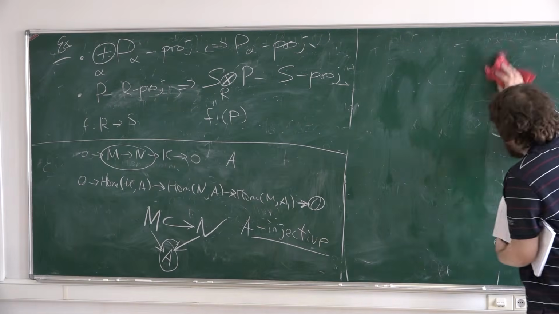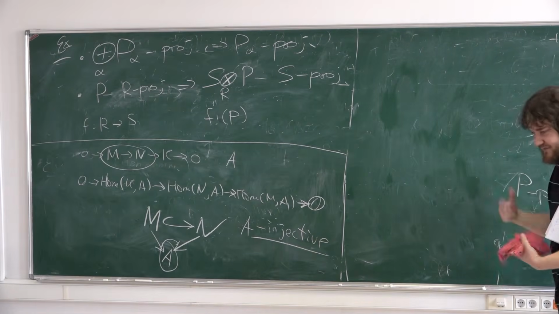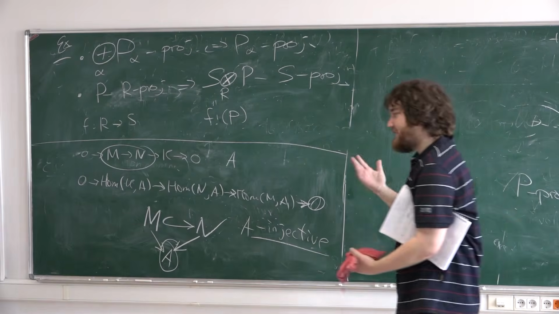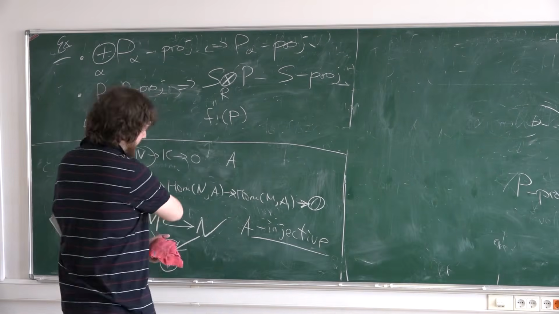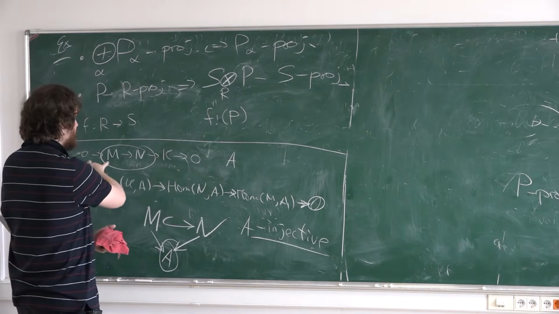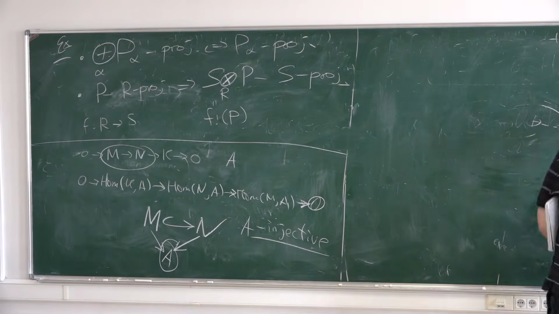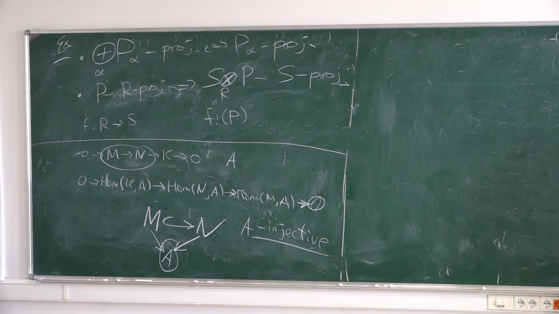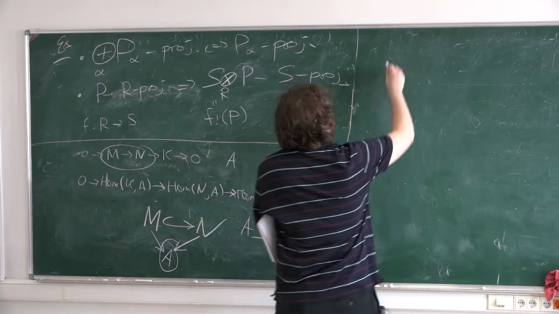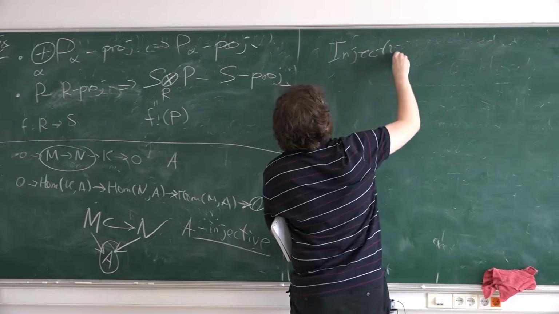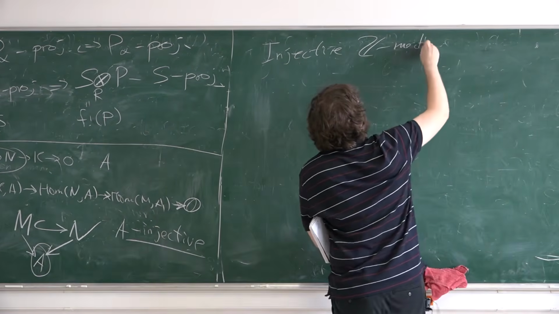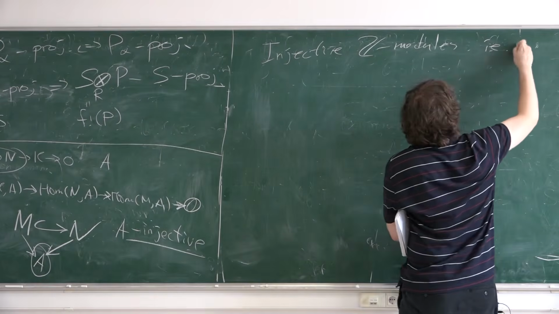Now, for example, over a field, any module is free, it's a vector space. And over a field, any free module is injective and projective. Okay, for vector spaces, maybe from linear algebra, you know that these things are exact. Okay, but what about a general ring? For example, what about abelian groups? What is injective among Z-modules, that is, abelian groups?